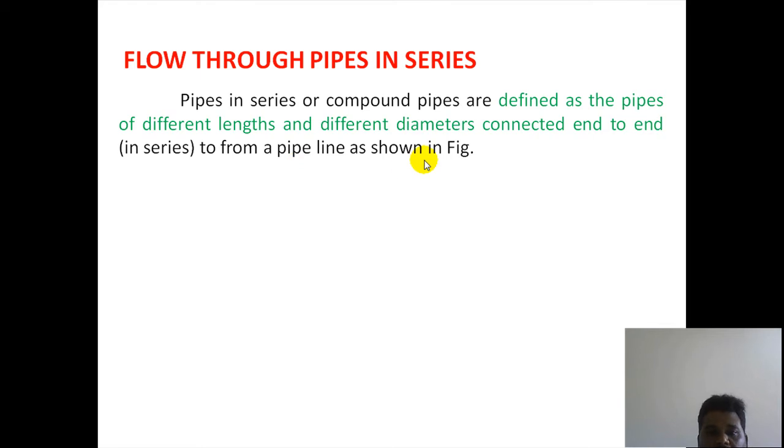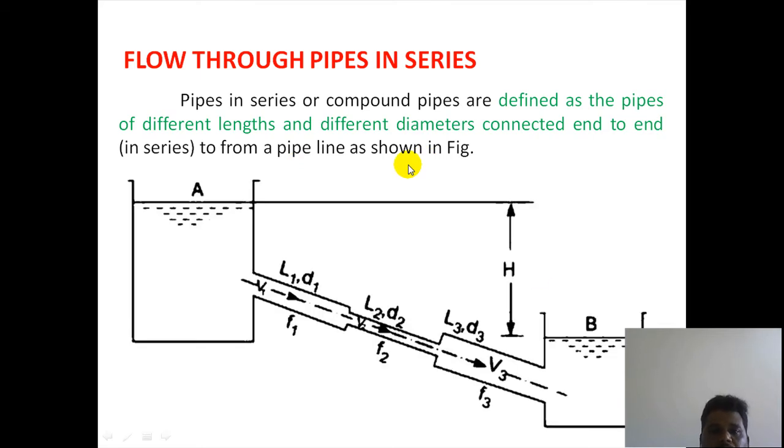Look at the figure. Here are 2 tanks which are connected by 3 pipes. The length of the first pipe is L1, D1 is the diameter of pipe 1, F1 is the friction factor of pipe 1. L2 is the length of pipe 2, D2 is the diameter of pipe 2, F2 is the friction factor of pipe 2. L3 is the length of pipe 3, D3 is the diameter of pipe 3, V3 is the velocity of flow in pipe 3, F3 is the friction factor.